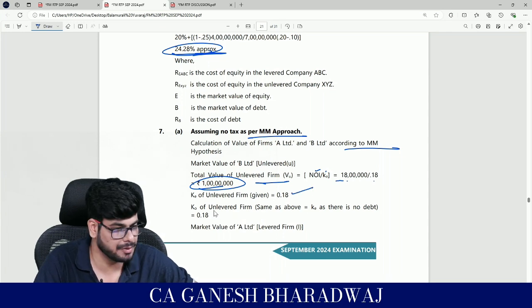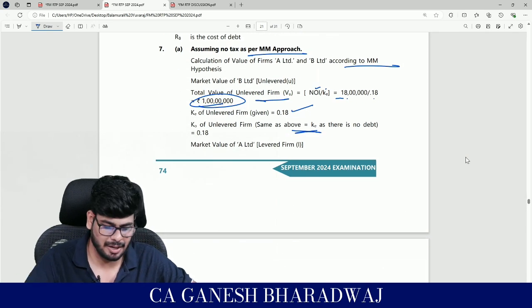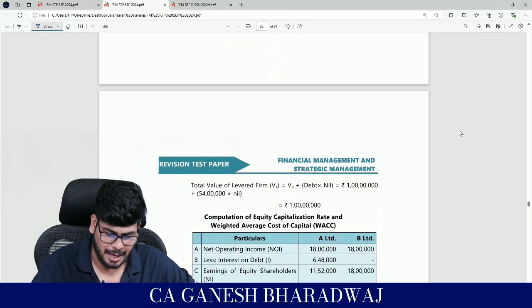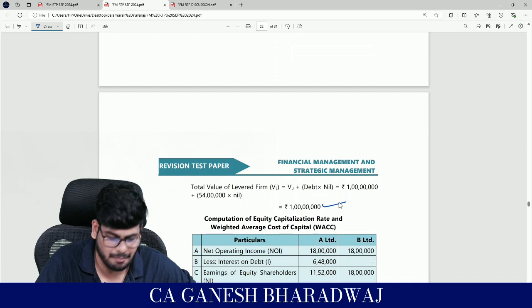So the KO of the unlevered firm is going to be the same 18% since KE is equal to KO. Clear with this? And the market value of levered and unlevered is going to be the same. And is it with taxes? No, it is without taxes. So it's going to be the same 1 crore rupees.